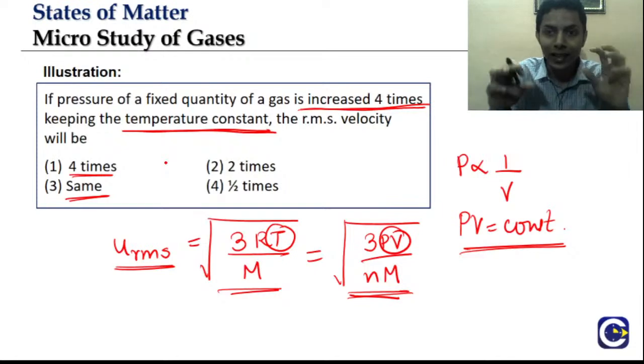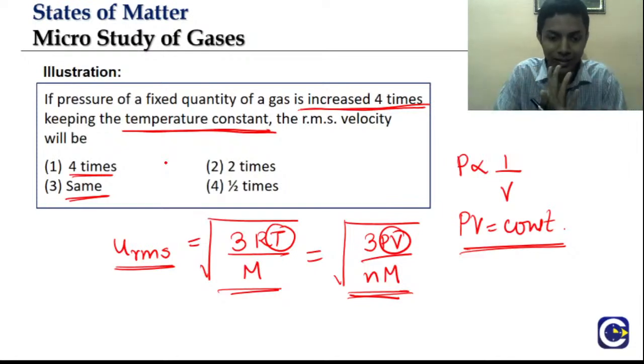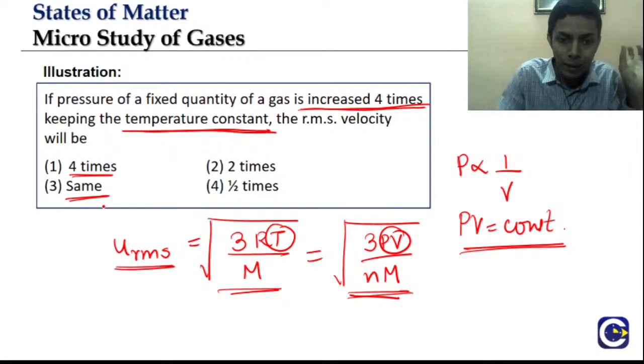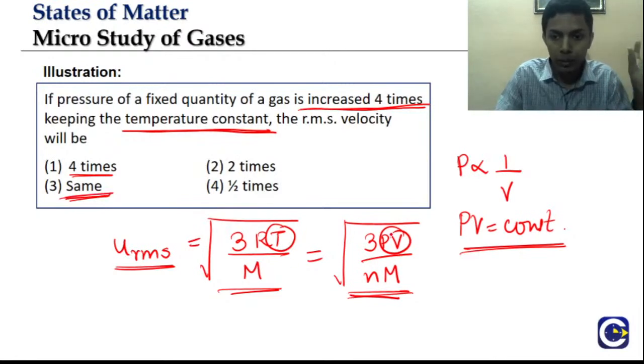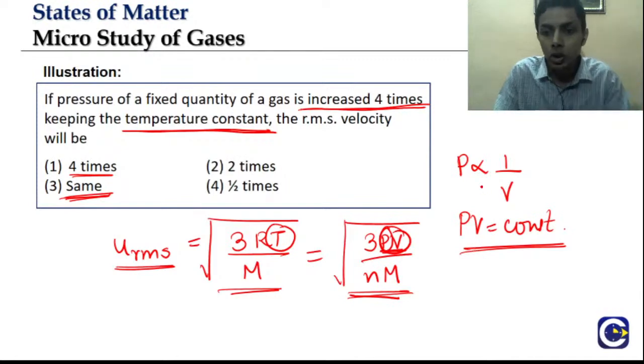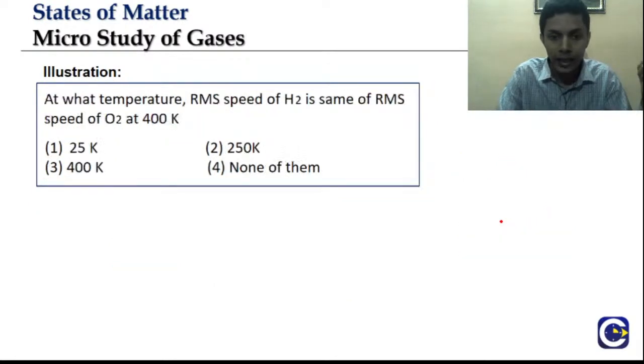If you have understood, please reply. Okay, it's just same, because temperature does not change. Pressure increases, but as a whole, pressure and volume will remain constant because you are keeping temperature constant and you are increasing pressure. So it will follow Boyle's law, that is PV equal to constant. Understood? So the answer is it will remain same.